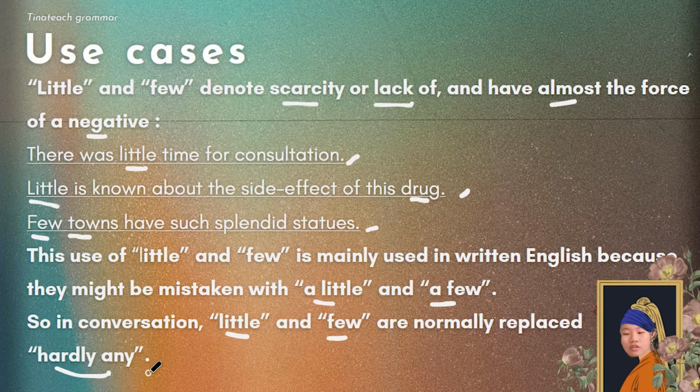So in conversation, you would replace them with hardly any. There was hardly any time. Hardly anything was known, for example. Okay? Hardly any towns have such splendid statues.